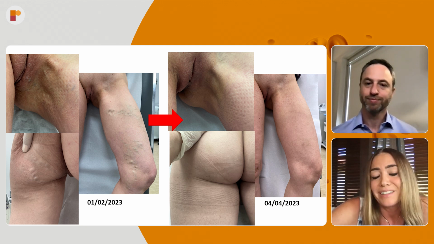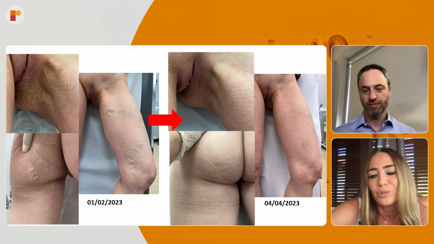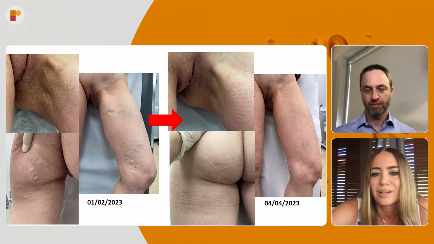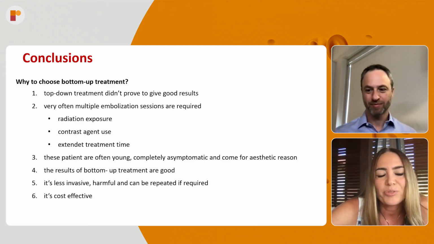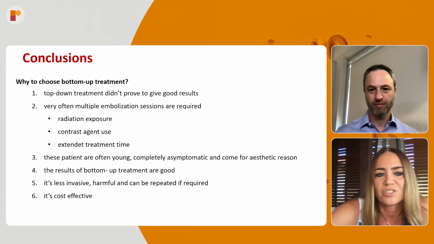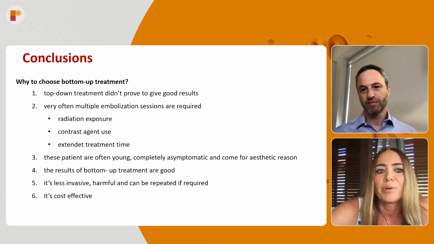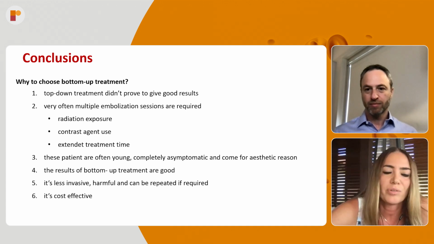So definitely I think that this coiling in patients who are not symptomatic is not a good one. She is a 27-year-old with at least 20 coils in her body. So in conclusion, why do I choose bottom-up treatment? The top-down treatment didn't prove to give good results. Very often multiple embolization sessions are required, and we have to remember about the radiation exposure, contrast agent use, so about your kidneys, and extended treatment time.